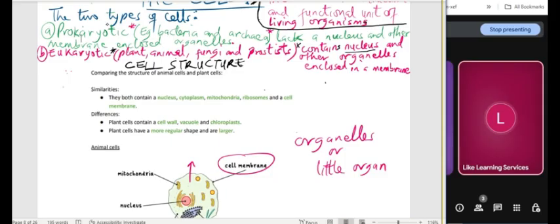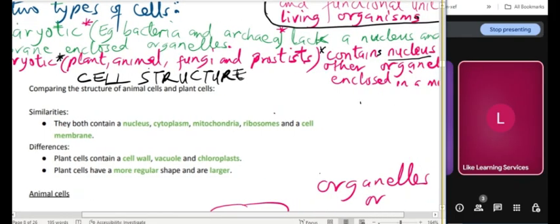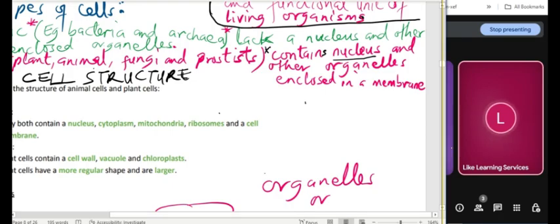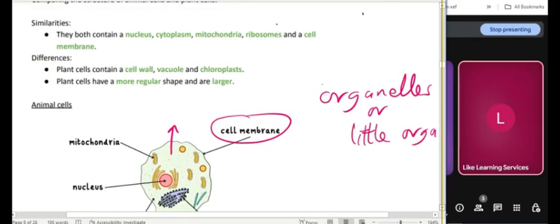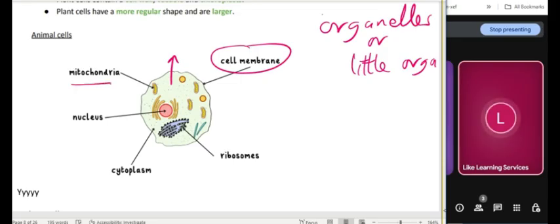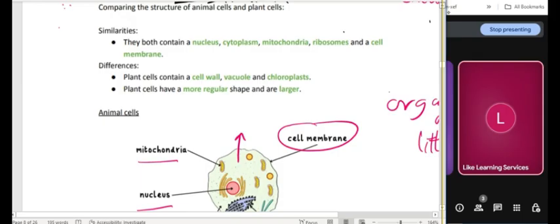Okay, like a mushroom is big enough. So plant, animal, fungi, protists are all eukaryotic cells. Remember what makes them eukaryotic? They have a nucleus, they contain a nucleus and other organelles that are enclosed in a membrane. And I said the organelles are all those other parts you see inside the membrane, like little organs in the membrane. Examples are mitochondria, nucleus, cytoplasm, ribosomes, and many other ones, lysosomes. We're going to look at them very quickly. We discuss some other things in more detail.